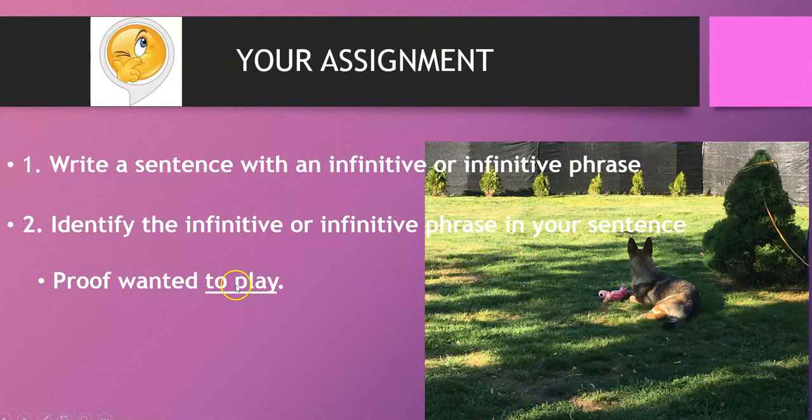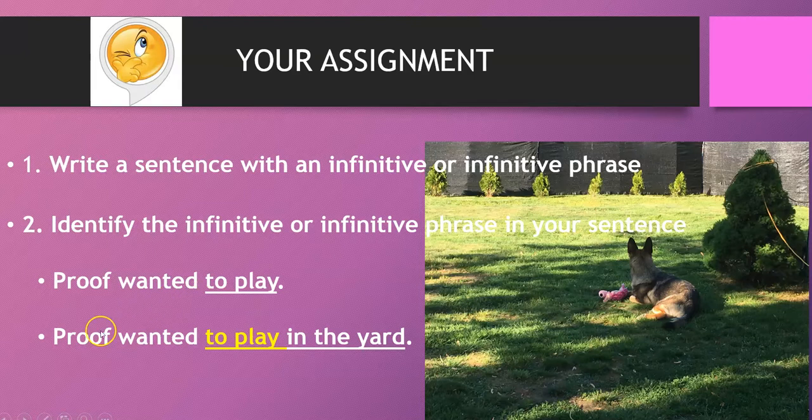Proof wanted to play. If you want to go for a phrase, Proof wanted to play in the yard. I add a prepositional phrase here that's telling us where she wants to play. So in the yard is modifying play, and the whole thing is my infinitive phrase. So I need to identify the entire thing, which I did by underlining. I identified the infinitive portion by highlighting it yellow, right? To play in the yard. Okay, so that is your assignment.